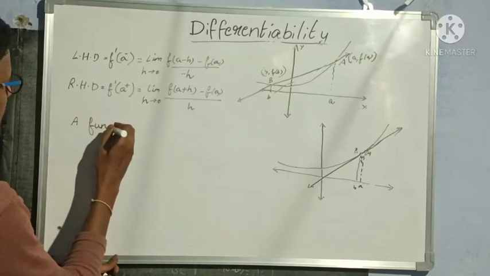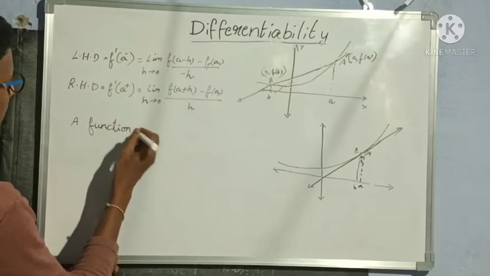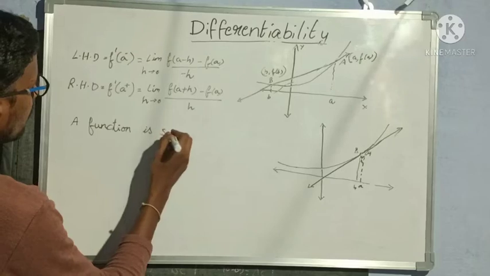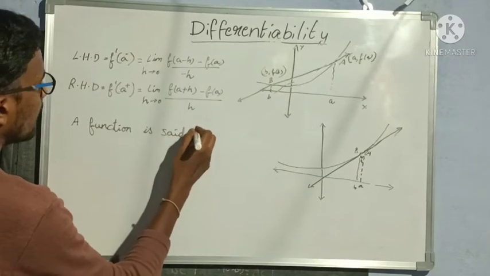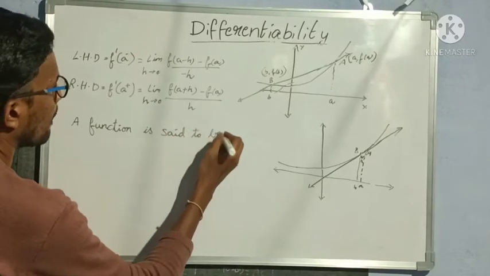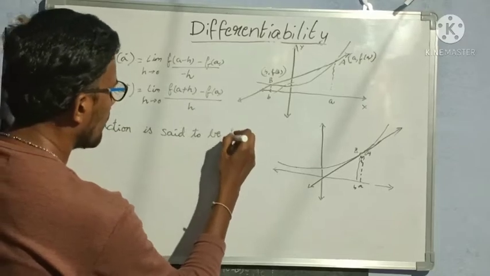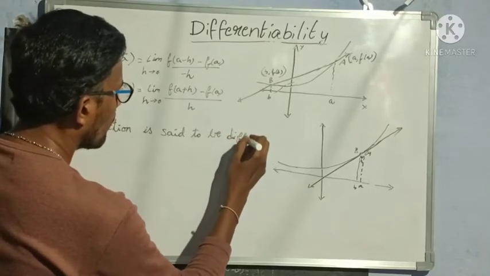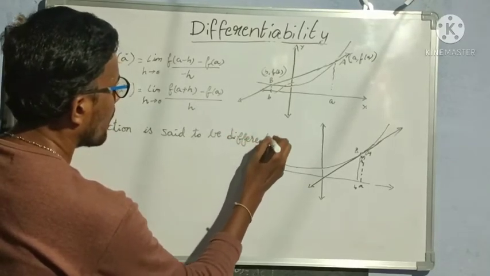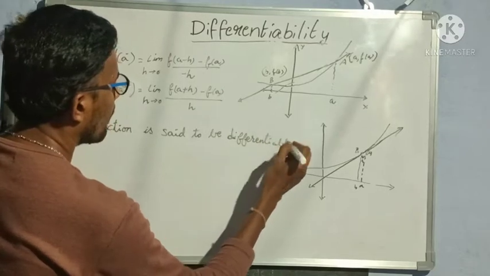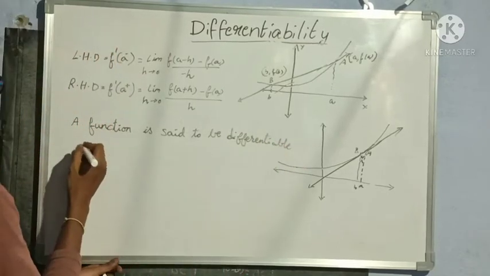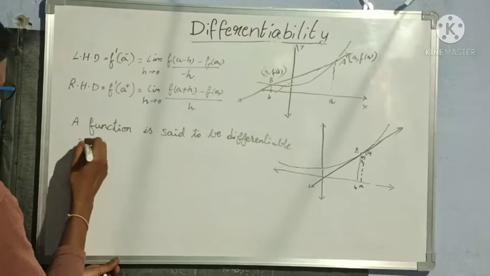A function is said to be differentiable if, what is the condition?